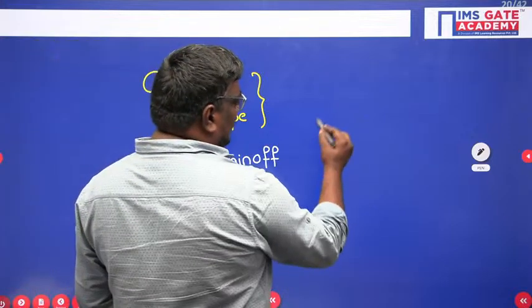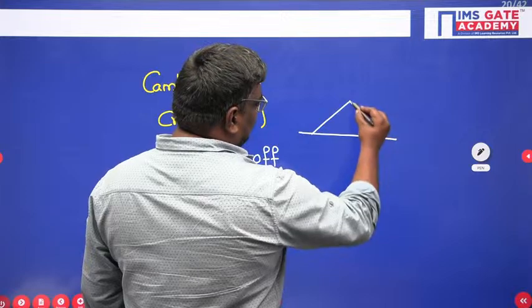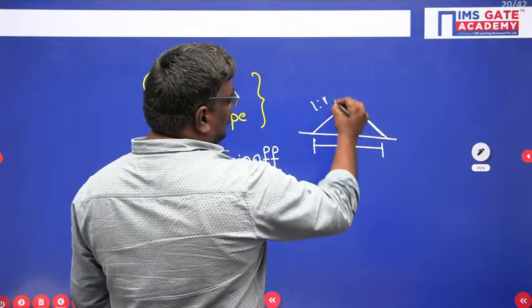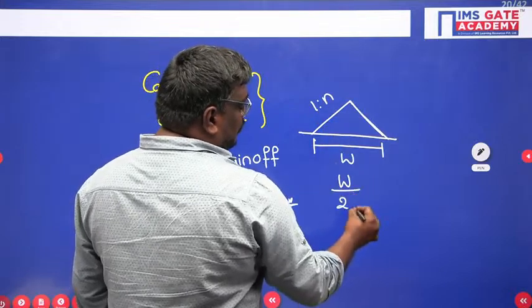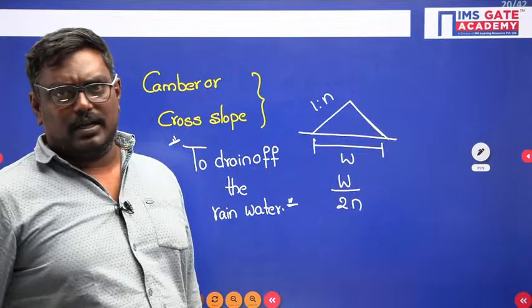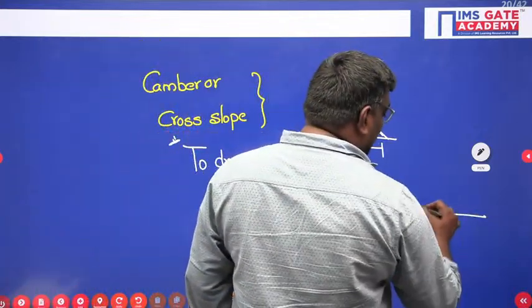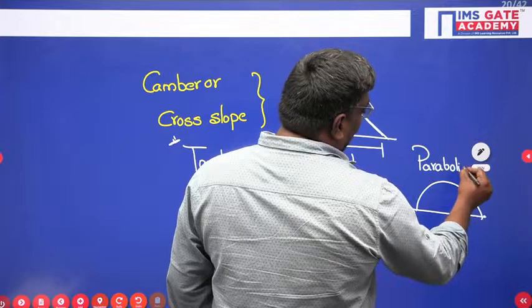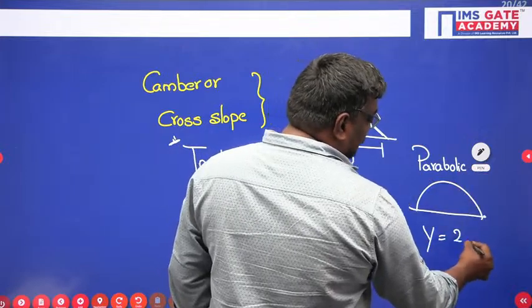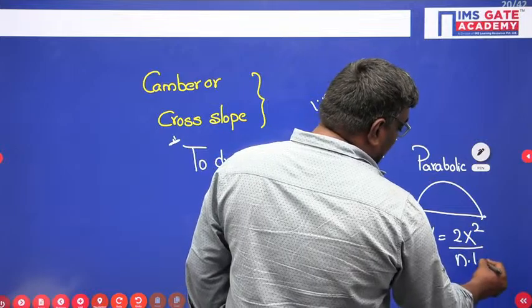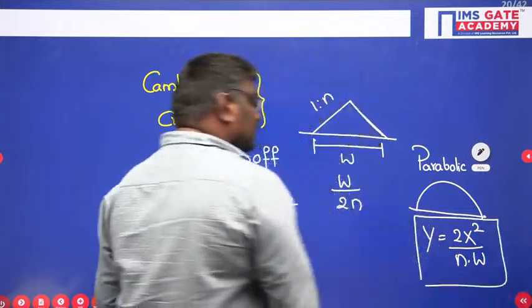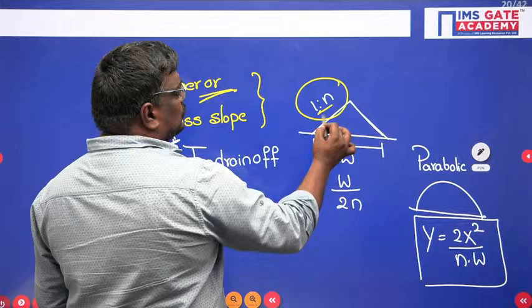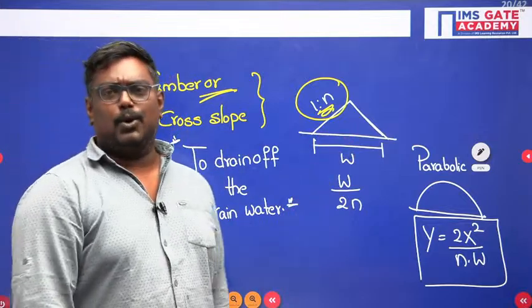Here we can have a triangular camber. If this is W and the slope is 1 in N, the equation is W by 2N. This is for slow moving vehicles. For fast moving vehicles, we take a parabolic camber. This is the triangular camber and this is the parabolic camber. For the parabolic camber, the generalized equation is y equals 2x square upon N into W. Always remember, camber is nothing but a cross slope, so it is represented as 1 in N. I hope you are clear.